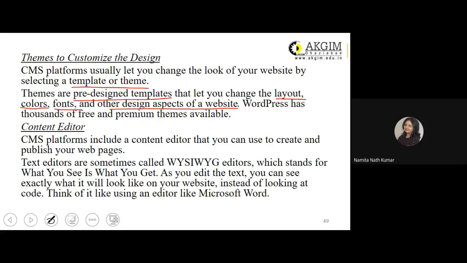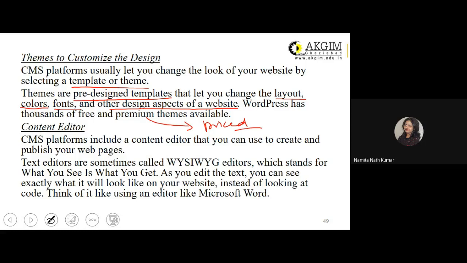Free is, of course, free of cost. Premium themes are priced, so you will have to purchase them. But they will be unique themes that you will be getting. Not everyone will be using those themes. Of course, free themes, you may find a number of websites using those themes as a part of their web pages.